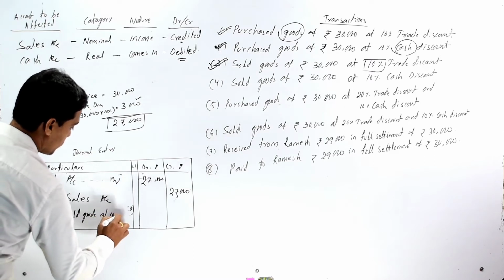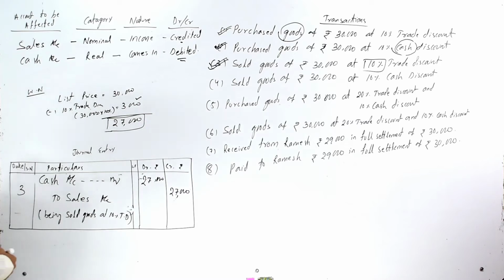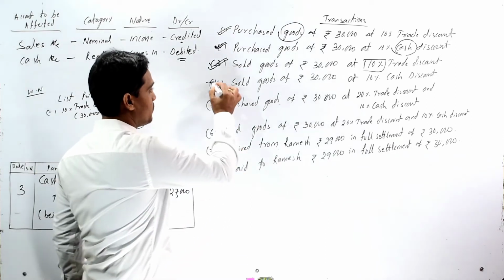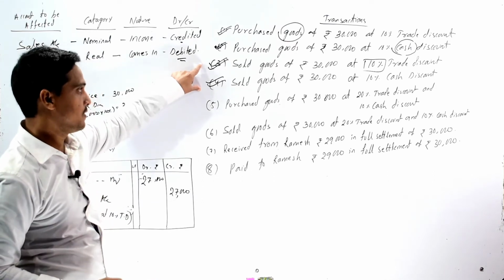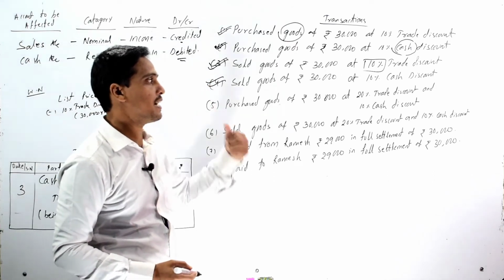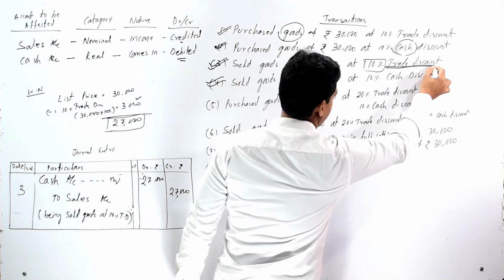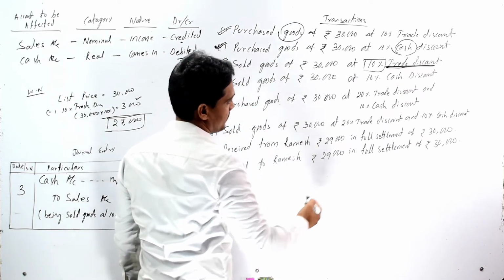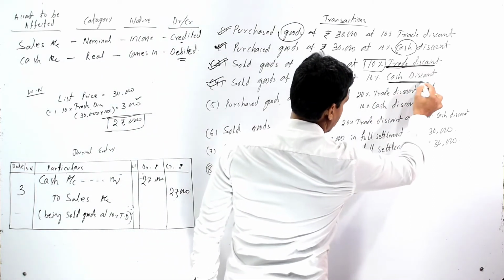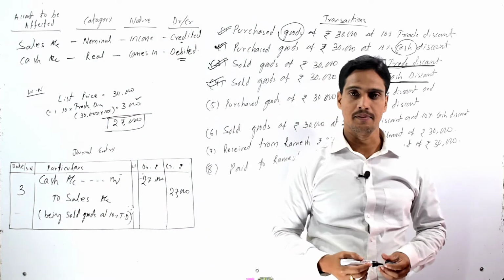Now come to our fourth transaction, which is very much similar with our third transaction, but the only difference is that in case of the third transaction, trade discount is given, whereas in our fourth transaction, cash discount is given.